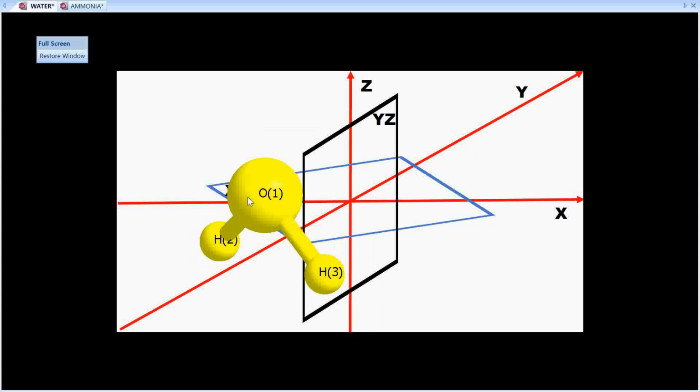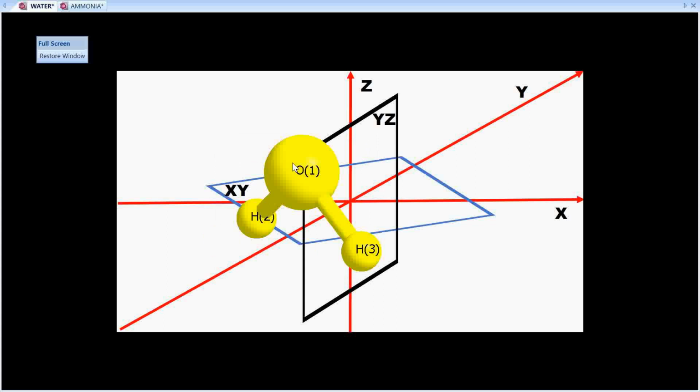The first one could be a plane as shown in the figure, YZ. What happens if we consider a plane passing through the central atom oxygen and then try to reflect the molecule through this plane?